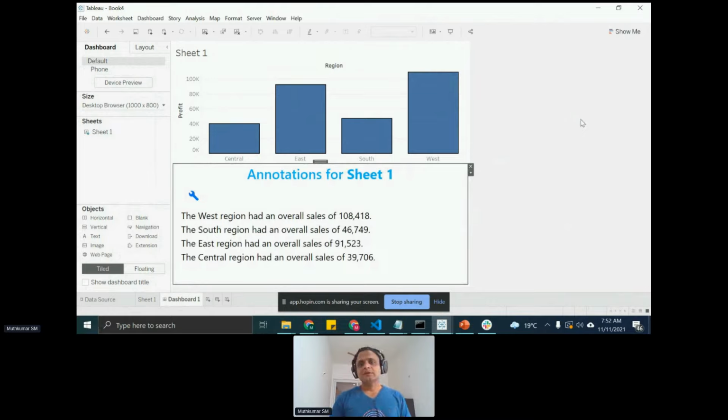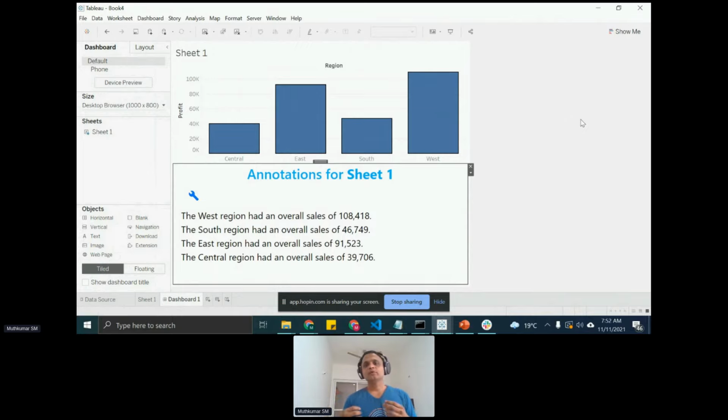So what happens here is I have called out an extension from my gallery and embedded that extension onto my dashboard. I do have a visualization on my dashboard already. I want this extension to read the contents of the dashboard and give me an annotation of what it has read.